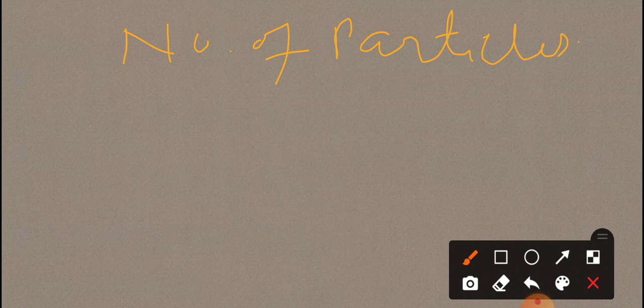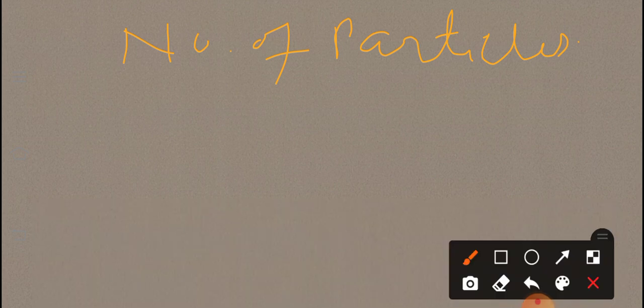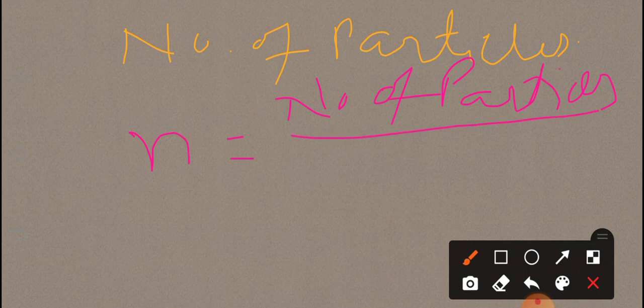In this situation we use the formula: number of moles n equal to number of particles divided by Nₐ, that is the Avogadro number, 6.022 × 10^23. If the number of particles is given, then we can calculate the number of moles.